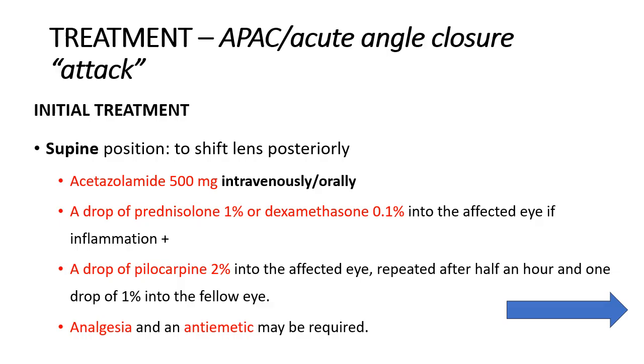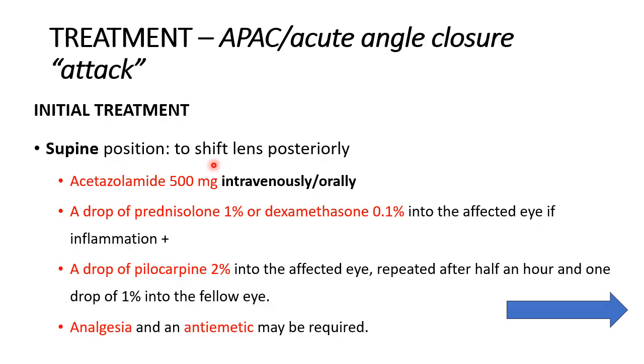So let us talk about treatment. As ophthalmologists, we have come across this acute angle closure attack. It's a very, very common thing, and we have come across so many patients, and it is imperative for us and even for you, be it undergraduates or postgraduates, to know this very basic initial treatment of an acute primary angle closure attack, as it is commonly called, or acute congestive glaucoma, right? This is the very basic. It is an emergency in ophthalmology. Okay, so what initial treatment will you do?